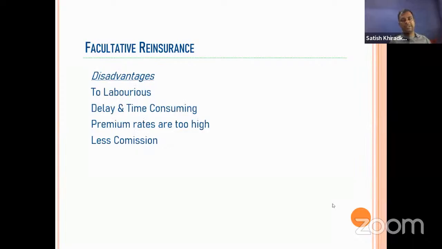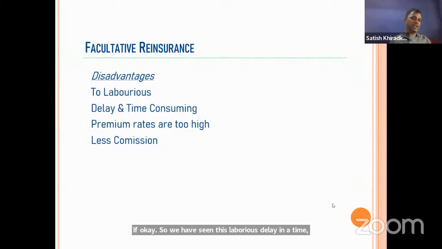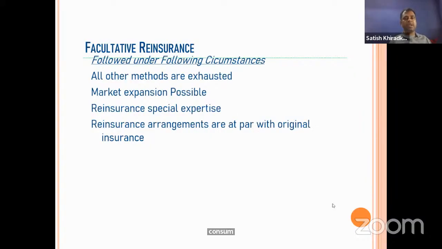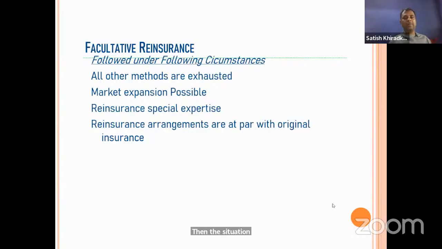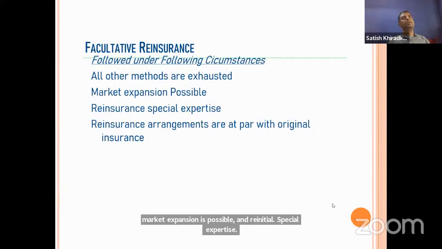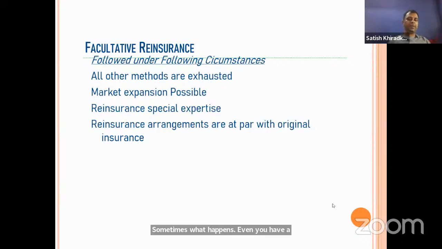Okay, so we have seen that it is laborious, delayed and time consuming, premium rates are too high, and less commission is offered by the reinsurance company. Then the situations when we follow it: when all other methods are exhausted, like treaties, when market expansion is possible, and for reinsurance special expertise. Sometimes even when you have the capacity, or it is coming under your treaty, or you have other possible options, we still go for it because we get special expertise from facultative reinsurance.